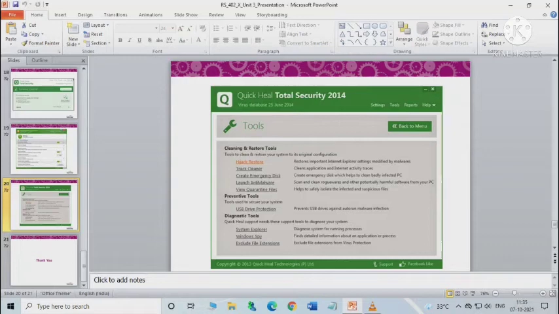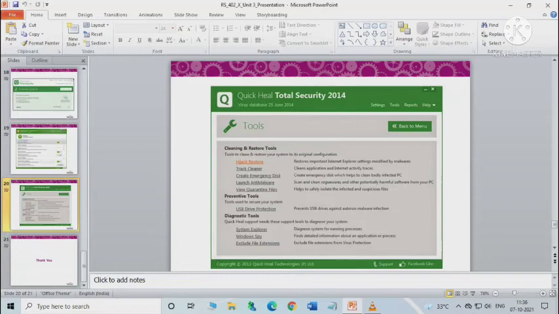Okay, also we can have the reports from it such as virus scan, updates, change in settings and so on. And one of the important features is help. This help feature helps us to access the help topics whenever you want to know how to use and configure the Quick Heal Total Security feature. Okay, any other options? There are scan options available to scan our system based on the requirements.